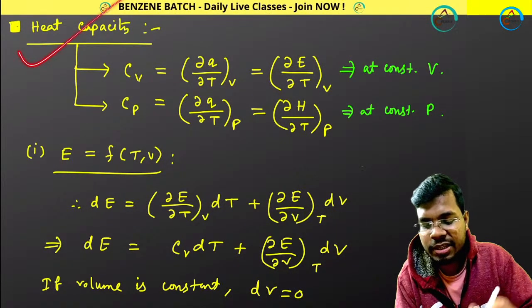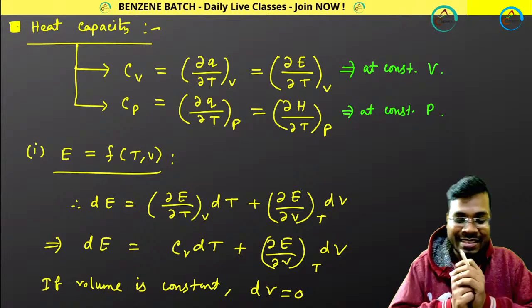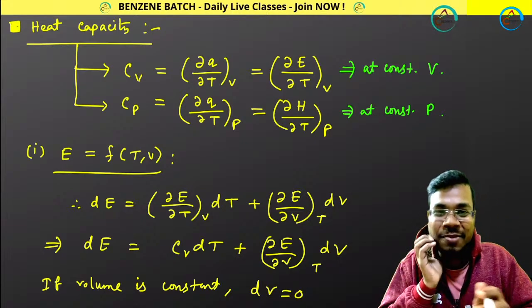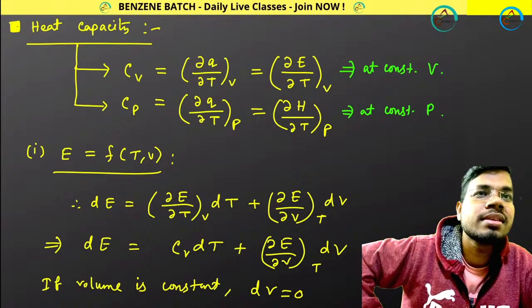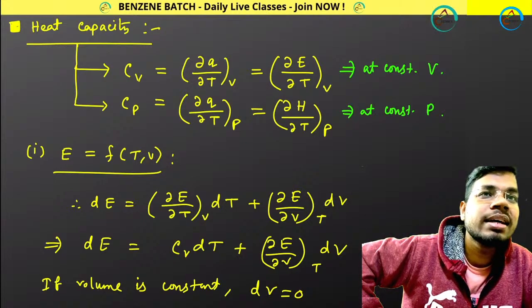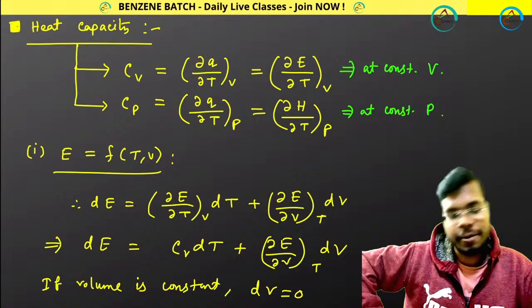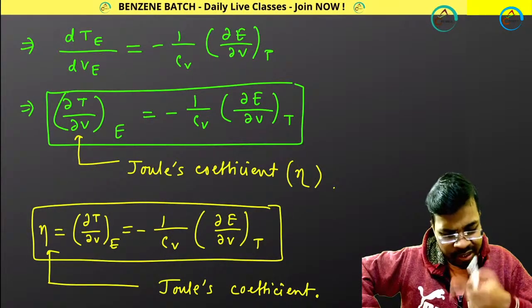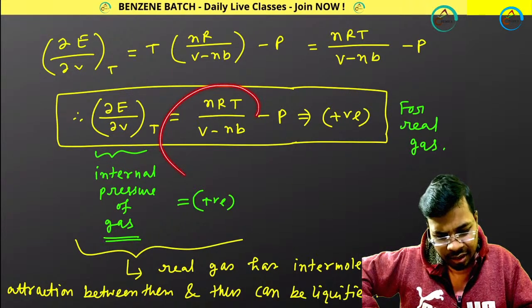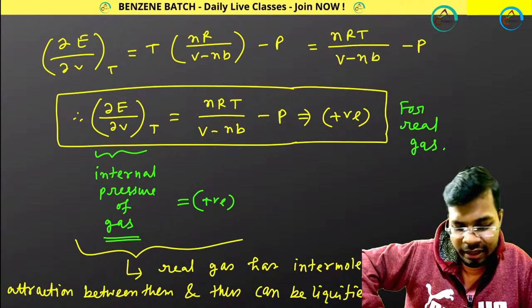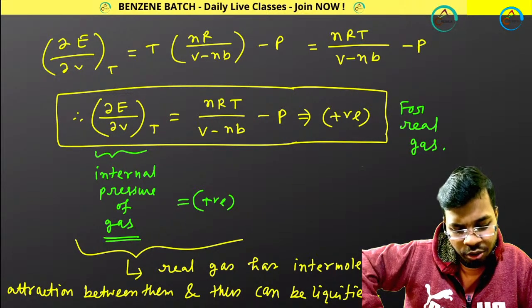Then coming to heat capacity. What is heat capacity? In heat capacity, I am telling you only basic things because all the others are fully calculation. I am getting one interesting question: the value for real gas, n square by V square. Good observation. The value for real gas, you want to talk about this.